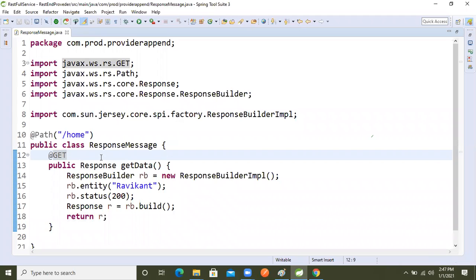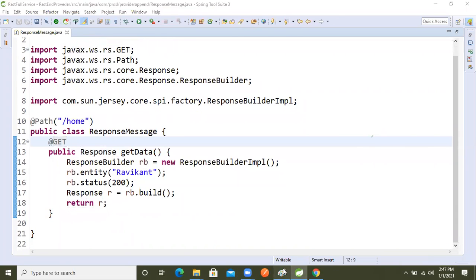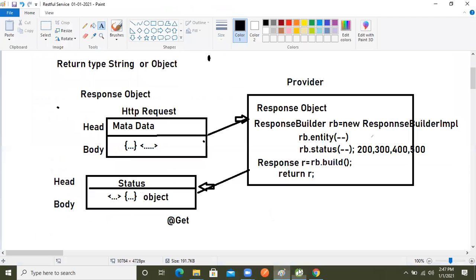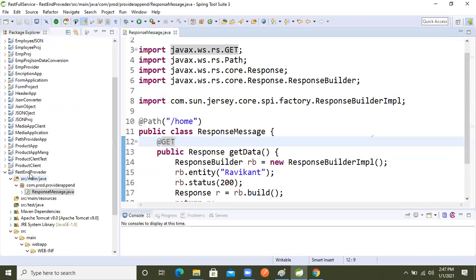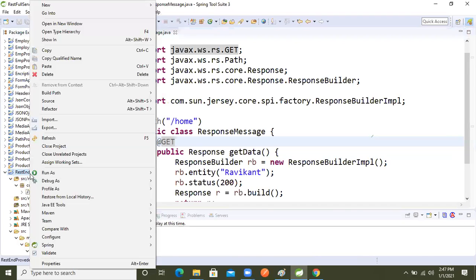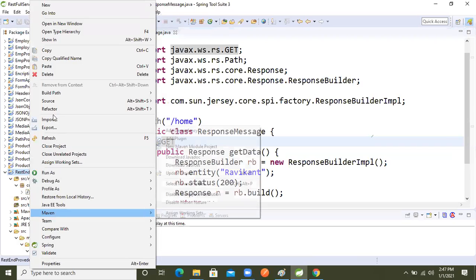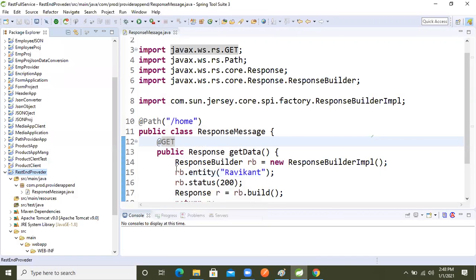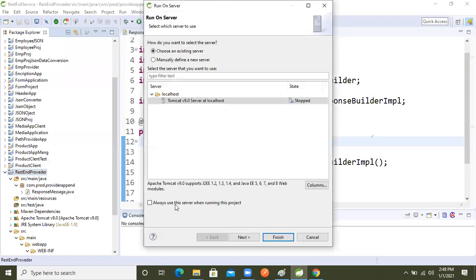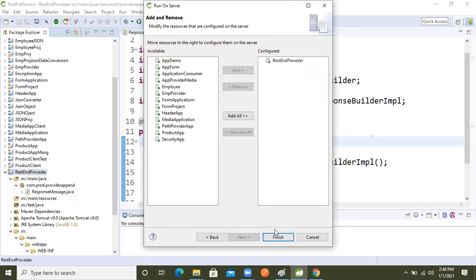Now shall we see whether we get the result based on our explanation? We will right click on the project, then run as, then run on server. After that, the next step, and finish.